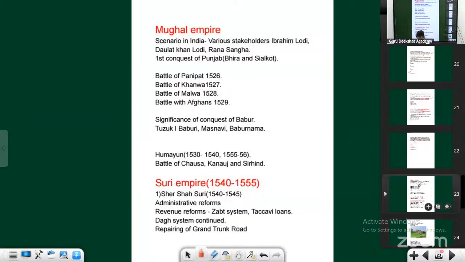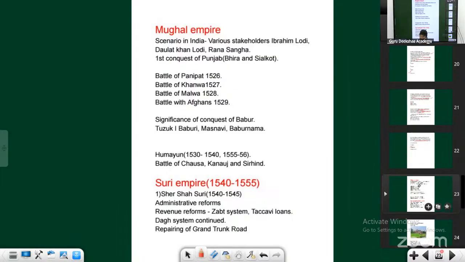Babur ruled only for 4 years, 1526 to 1530. The second battle, the Battle of Khanwa, happened in the year 1527, against Rana Sanga and Babur. All these four battles were fought by Babur only. He was in India for 4 years, roughly one battle every year. The battles are important, as he is winning a lot of places.